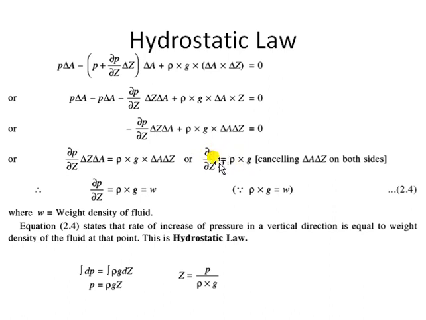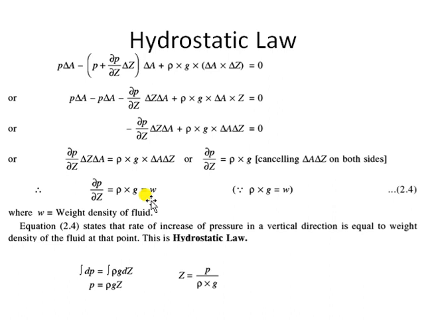Now what was rho into G? If you remember the second lecture, we derived the relation between weight density and mass density. Weight density was rho into G. So the change of pressure with respect to the change in vertical direction is equal to weight density. That is what the hydrostatic law states: the rate of increase of pressure in the vertical direction is equal to the weight density or specific weight. Here we are getting it mathematically. The rate of increase of pressure with respect to the vertical direction is the weight density of the fluid. That is the hydrostatic law.